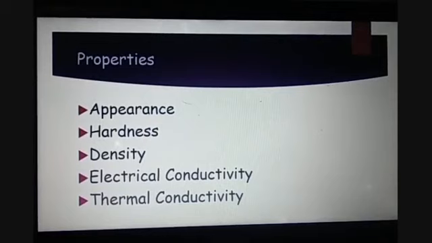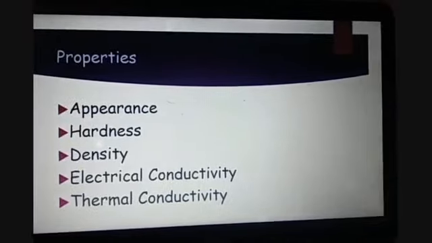It's insoluble in any of the substances, and it has no effect on any other substance or air at room temperature. But when it is heated in air at 1000 degrees Celsius or more, it burns to give carbon dioxide gas. It has very high melting and boiling points because of the rigidity in the structure.